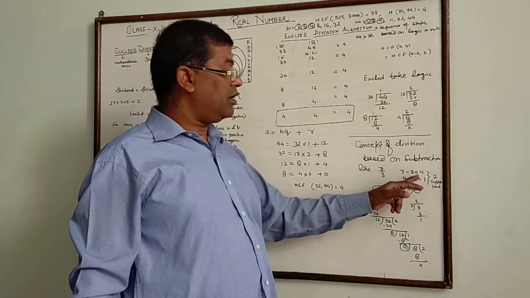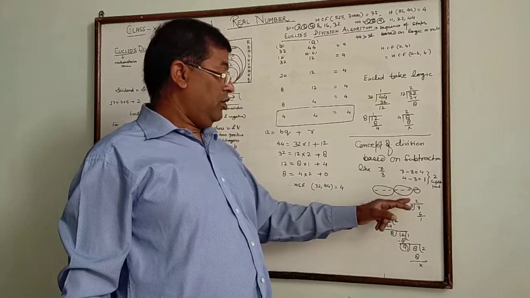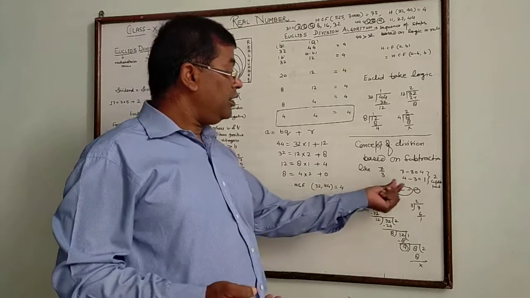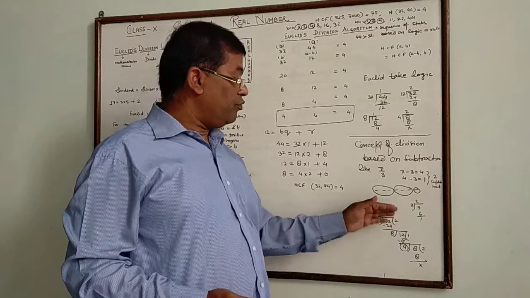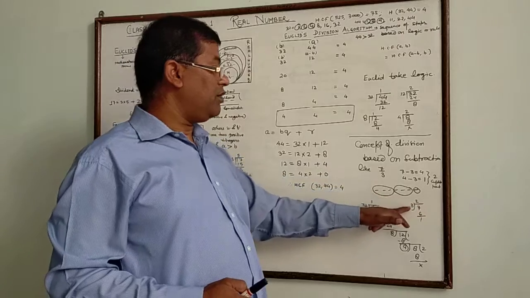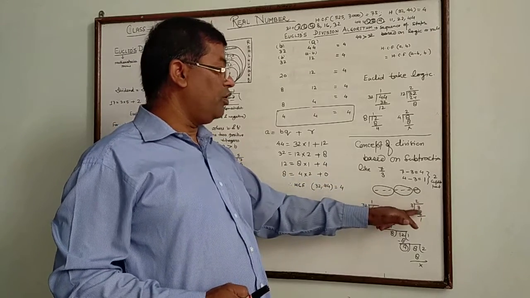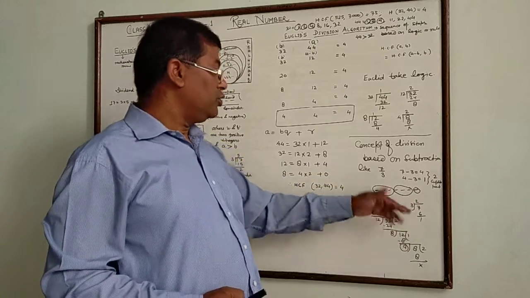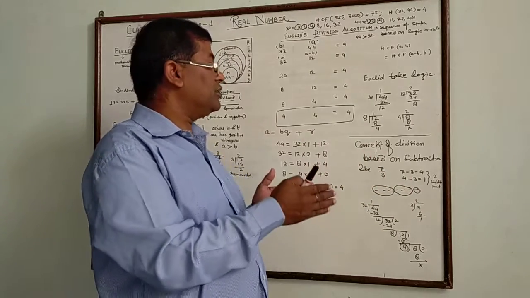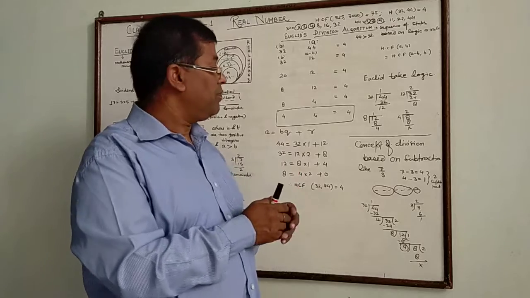So 1 is the number left, from which we cannot make any group of 3. So we write the process simply: 7 divided by 3, we get 2 as a whole number and 1 as a remainder. So this is the relation of division and subtraction.